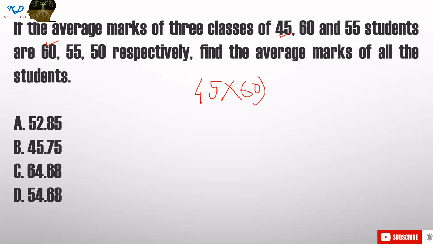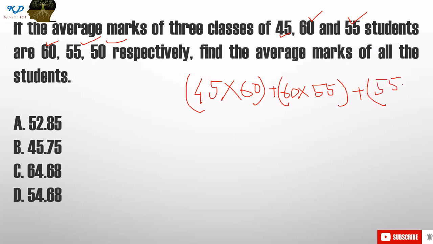This is one set. The next set is 60 and 55. This is 60 multiplied by 55. The third set is 55 and 50. So 55 multiplied by 50, divided by the number of students.